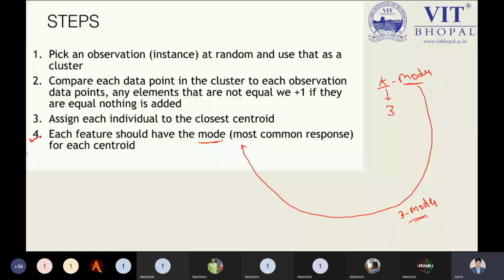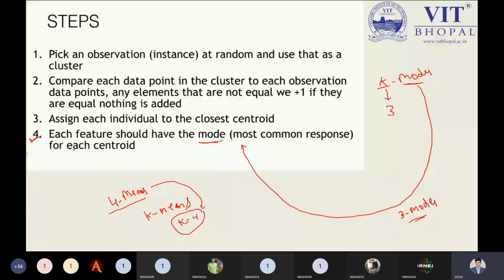Just like if I'm giving the question like 4 modes, what do I mean by 4 modes? 4 modes means I'm talking about K-modes, you can solve any problem, but the K value I have given to my question is 4. This is the point, so you need to keep in mind.